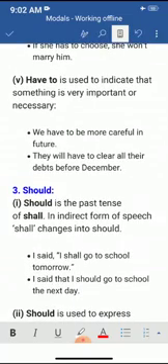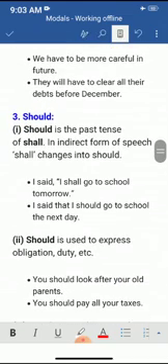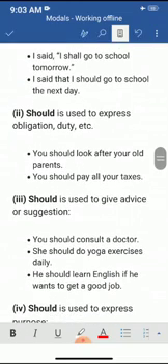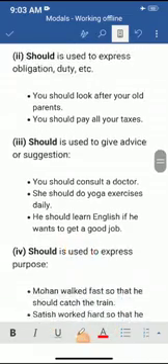Now see, should. Should is the past tense of shall in indirect form of speech. Shall changes into should. I shall go to school tomorrow. I said that I should go to school the next day. Should is used to express obligation, duty, to give advice or suggestion. You should consult a doctor.